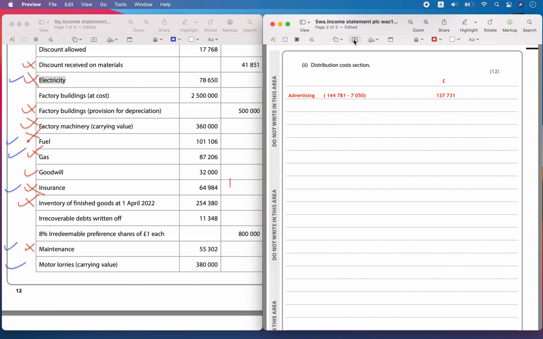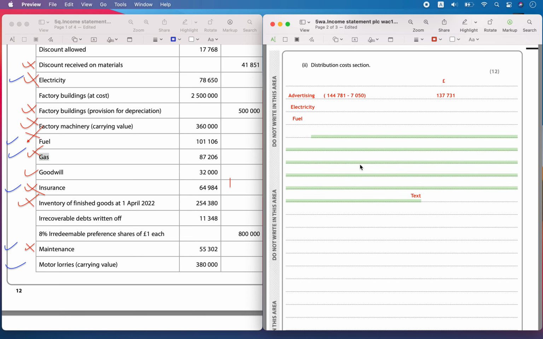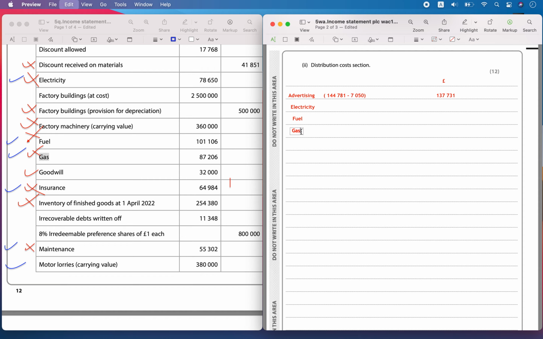So the first one is electricity, then you have the fuel, then gas, then you have the insurance, and then you have the maintenance.